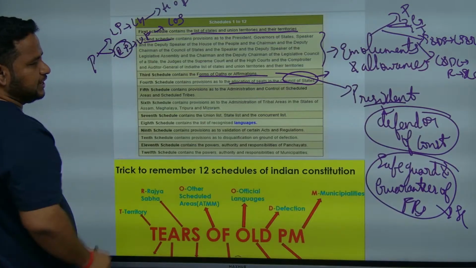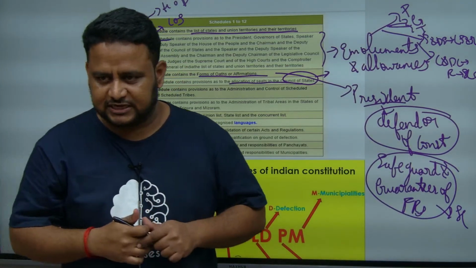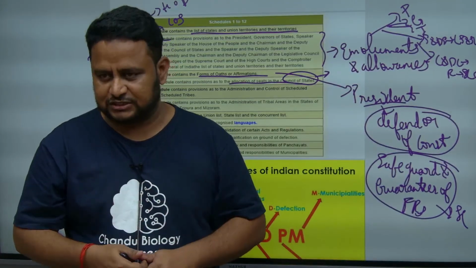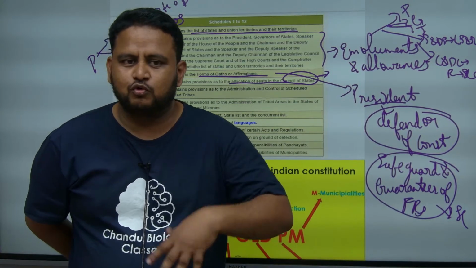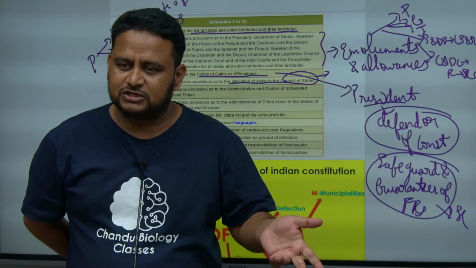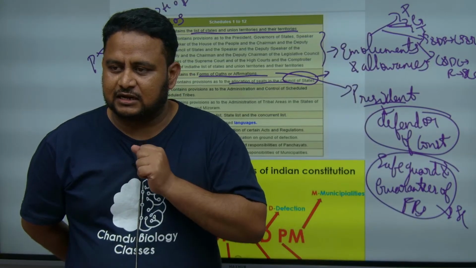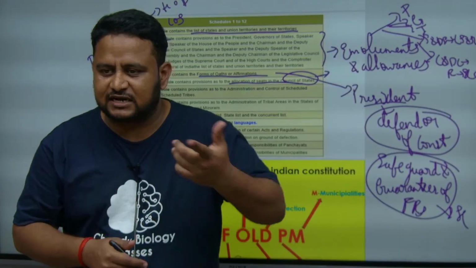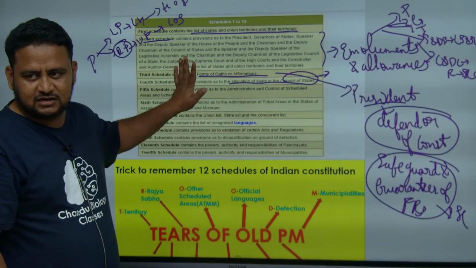When I speak about Rajya Sabha, the word Rajya itself says it is talking about states. In Rajya Sabha, the seats are given to each of the states as per the population. Uttar Pradesh has more population than Telangana, so definitely it has more seats in the Rajya Sabha. And Goa has very less population compared to Telangana, that's why it will have fewer seats. So as per the population, seats are allocated for each state in the Rajya Sabha. That is given by the 4th schedule.